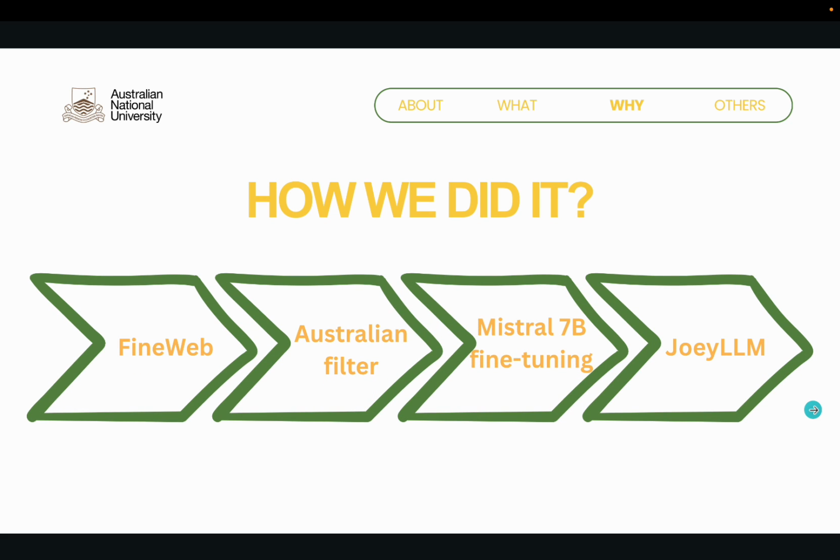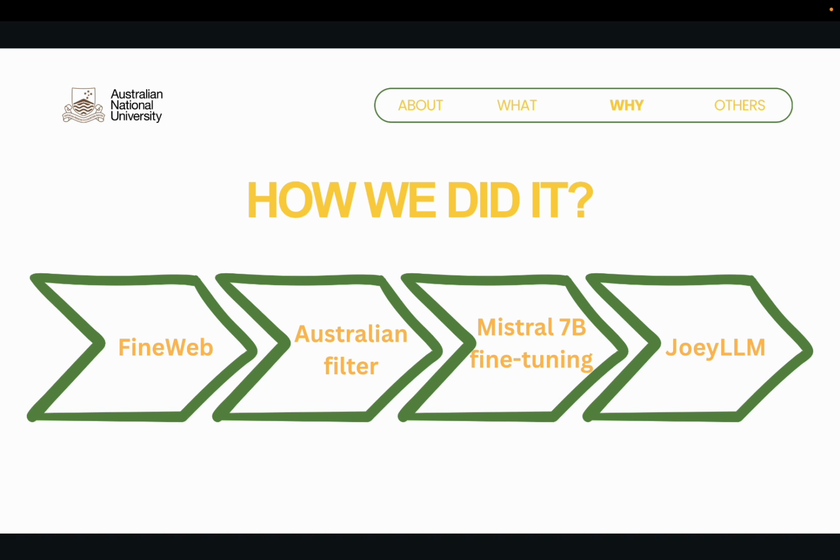So how we did it. We started with this massive dataset called FineWeb. It's basically a cleaned and deduplicated version of Common Crawl, which contains billions of web pages from all over the world. But our goal wasn't to build just any language model. We wanted one that actually sounds and thinks Australian. So the first thing we did was filter FineWeb down to content that's clearly from Australia. We looked for signals like URLs ending in .au, websites like abc.net.au, and other local indicators that helped us keep news, blogs, and online discussions that reflect the way Australians actually write and speak.